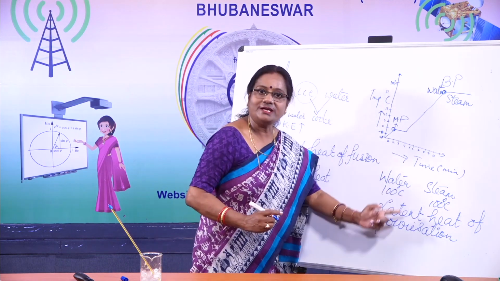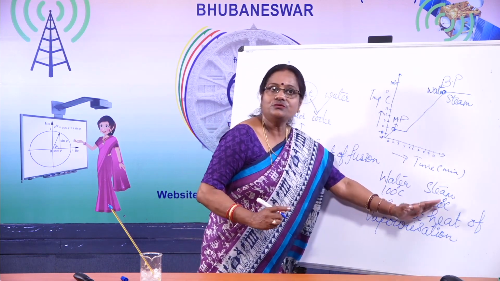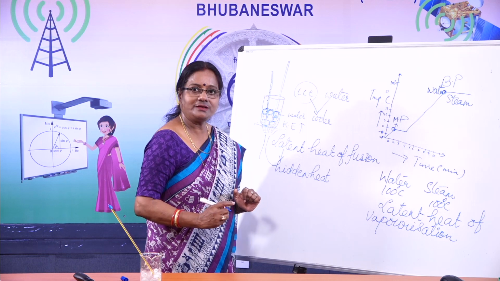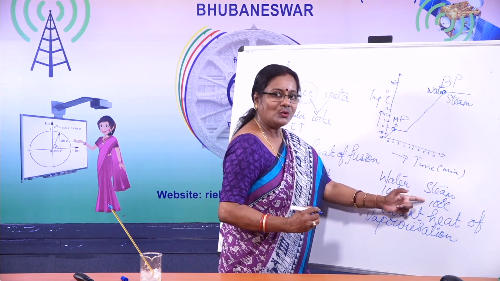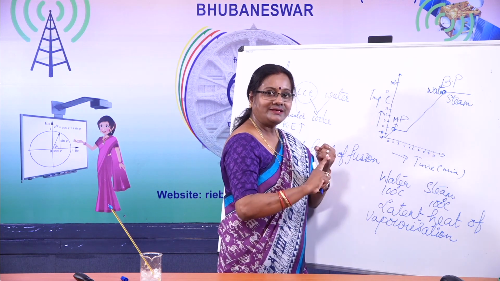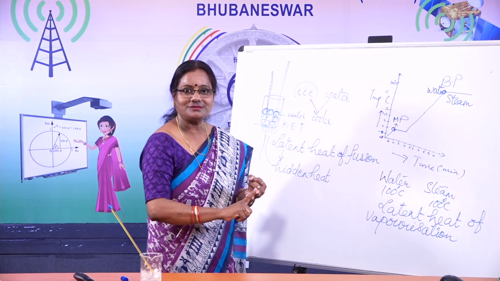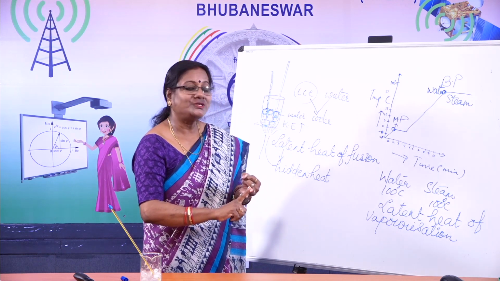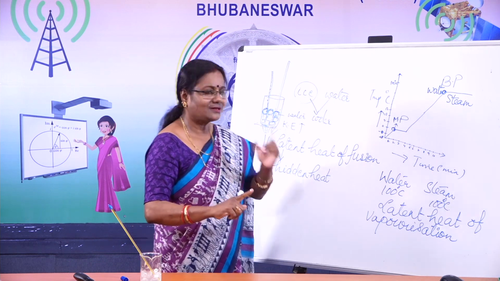Latent heat of vaporization is used to convert water from steam. Okay, children? So, steam has got more energy, kinetic energy as well as the hidden energy, that is the latent heat of vaporization. So, which is more dangerous? Which is more hot? Of course, steam.